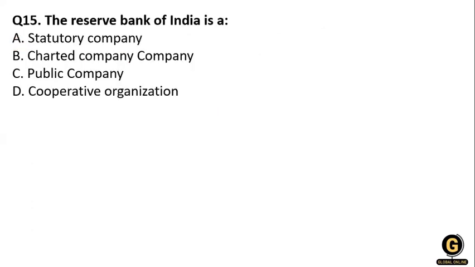Clear? The next one: the Reserve Bank of India is a statutory body, chartered company, public company, or cooperative. You know that RBI is a statutory body. It came into existence on the 1st of April 1935, and the RBI Act is of 1934. Clear.